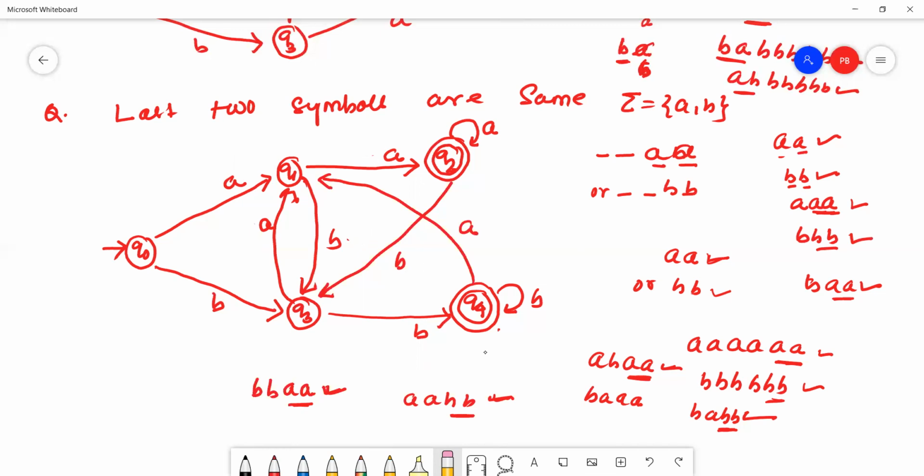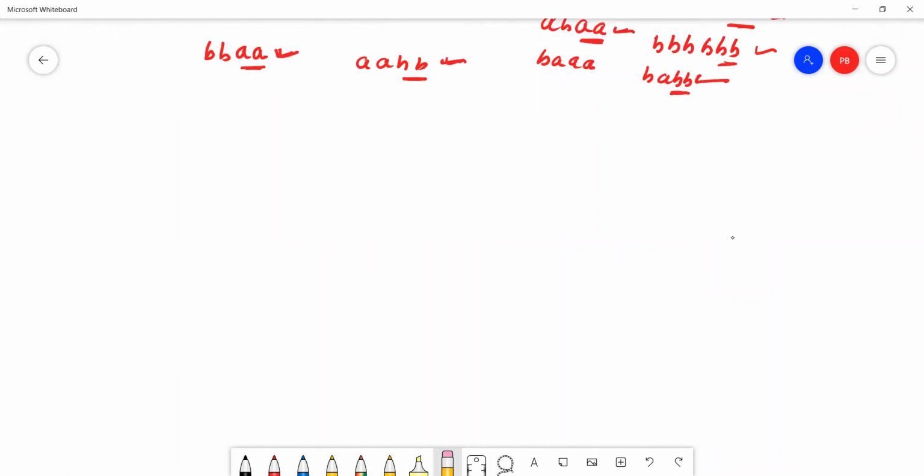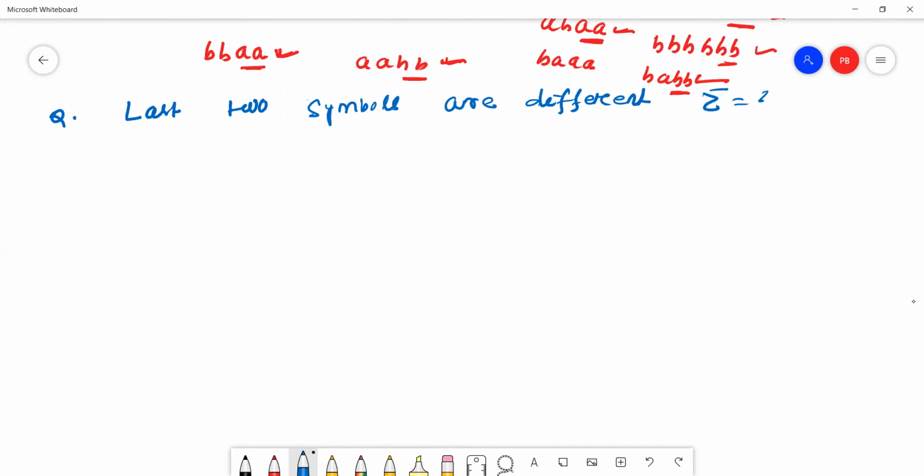Next question: last two symbols are different over the input alphabet A, B. That means the string must end with either A, B or B, A. Okay, the string must end with A, B or B, A.